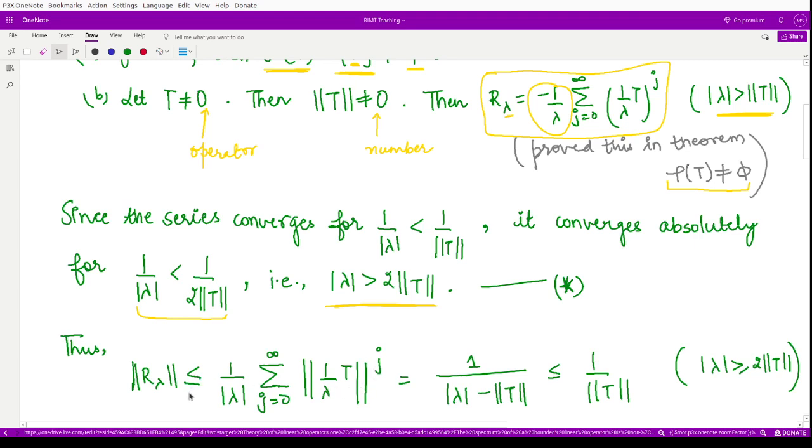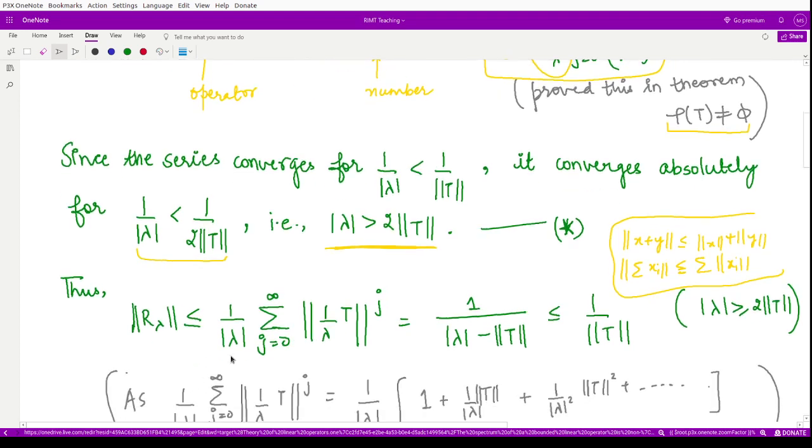Why is this less than or equal to? Because you know the inequality norm of x plus y is less than or equal to norm of x plus norm of y, and here we have infinite terms in this sum. So the norm of the summation of x i would be less than or equal to the summation of norm of x i. Using this property, we have the less than or equal to sign over here.